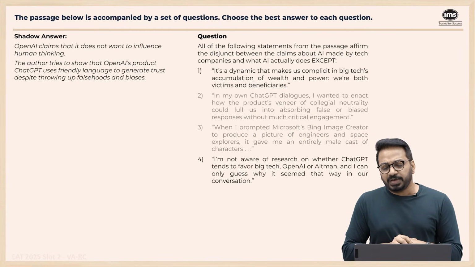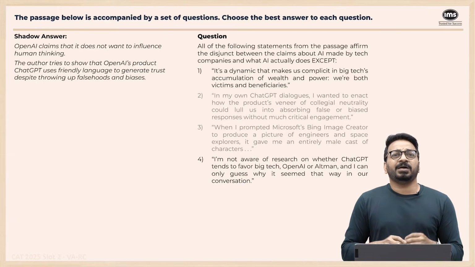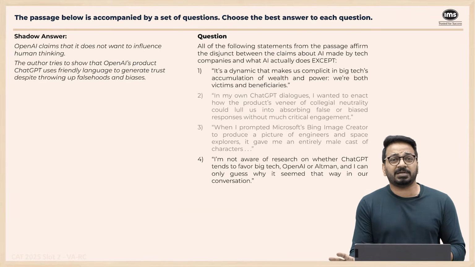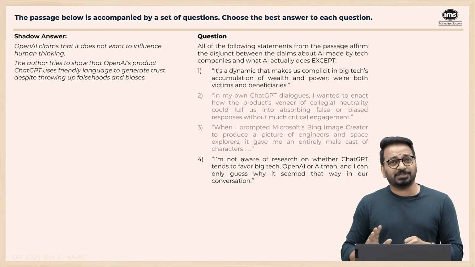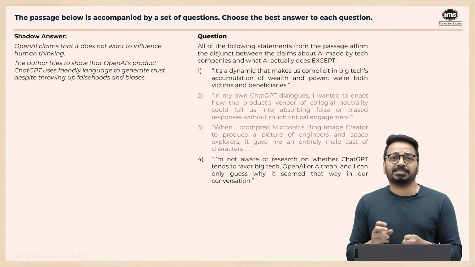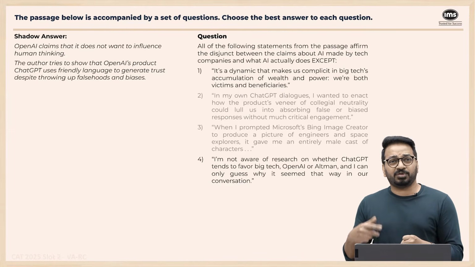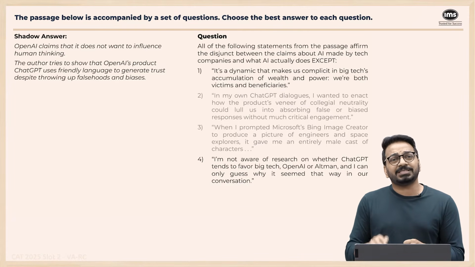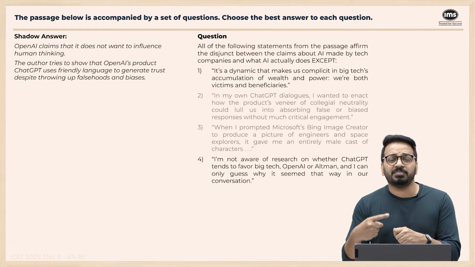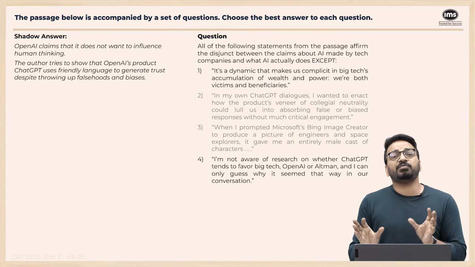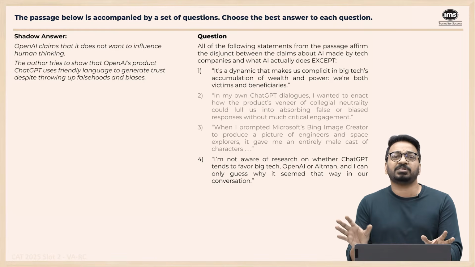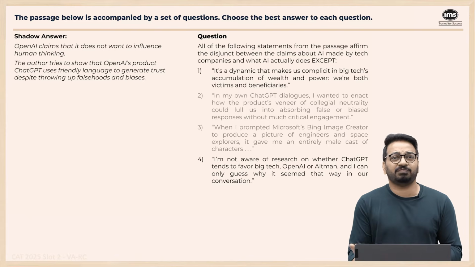Last one. I'm not aware of research on whether ChatGPT tends to favor big tech, OpenAI or Altman, and I can only guess. Now, this is not an example. The author is saying, see, I don't know whether they're deliberately trying to influence it or not. So this does not affirm the disjunct for sure. I'm not very sure of one. This usually happens on CAT questions where you might not necessarily be sure of one option, but another option, when you're left with one option, you can definitely reject. This I can definitely reject because this is not affirming or reinforcing that disjunct between what companies want to say and what the actual actions are. This is not saying that they're trying to influence or they're biased in any way. So which is why this will go.